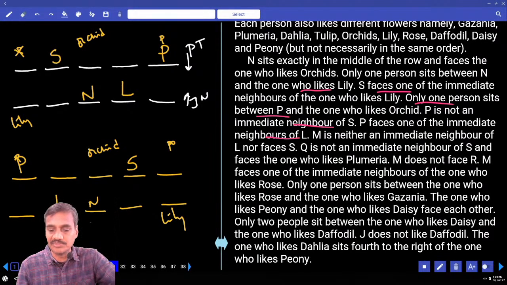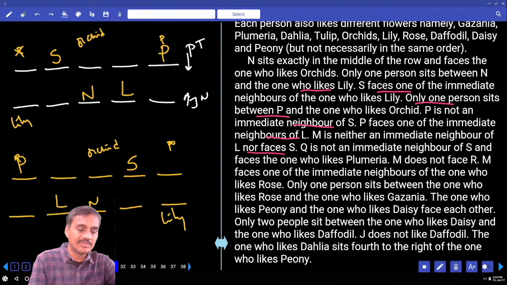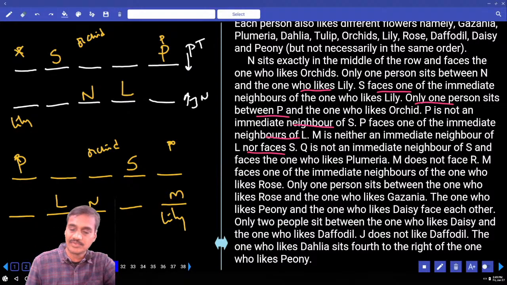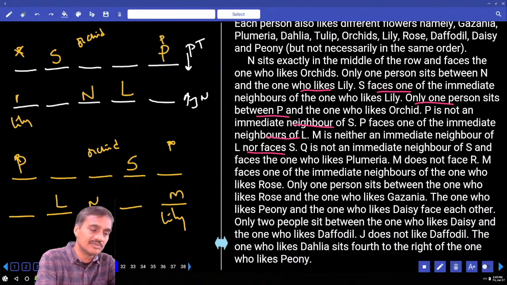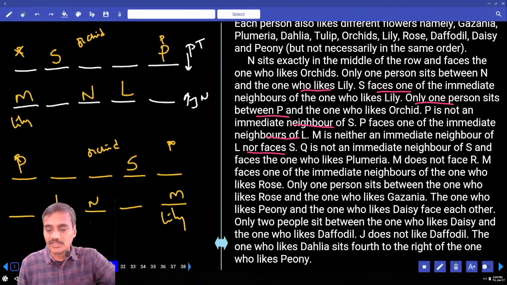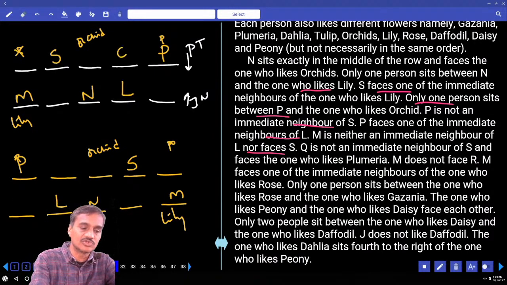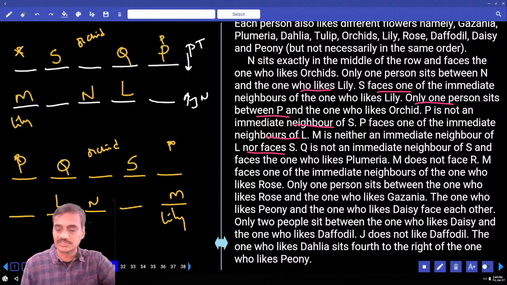M is not an immediate neighbor of L, nor faces S. Hence M must be at this place. And Q is not an immediate neighbor of S, so Q must be at this place.